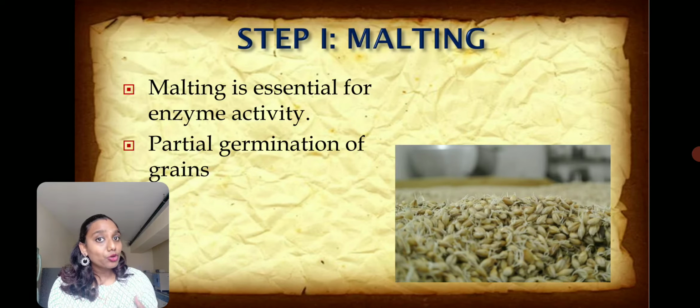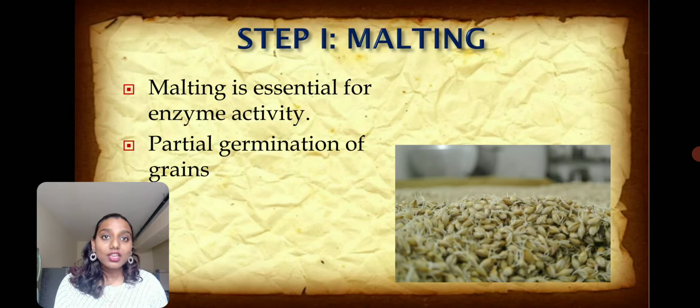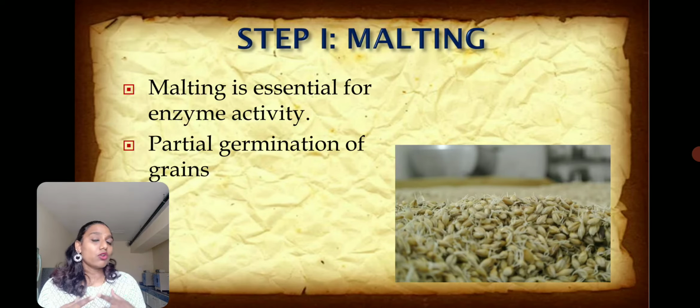We have to make this carbon source available for the microorganism that we will be using. The organism that we usually use in whiskey production is Saccharomyces cerevisiae.